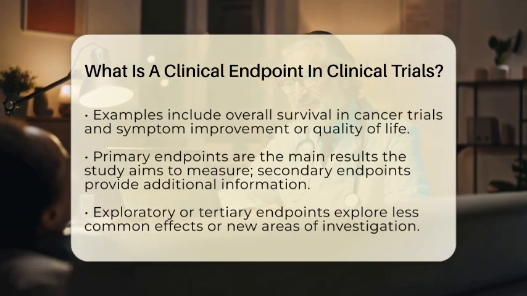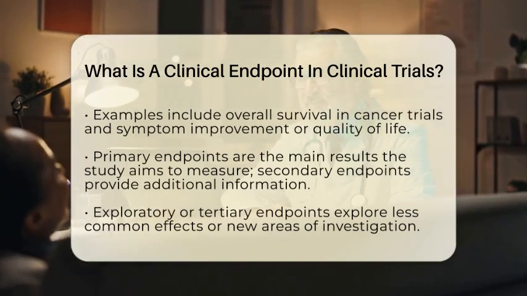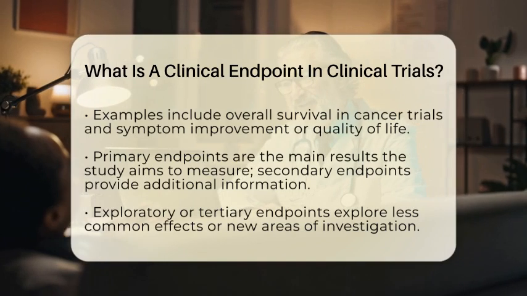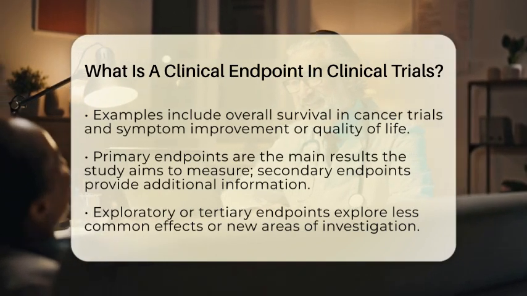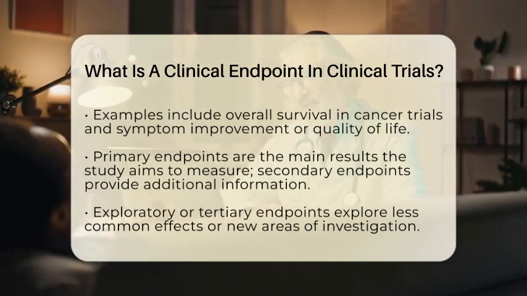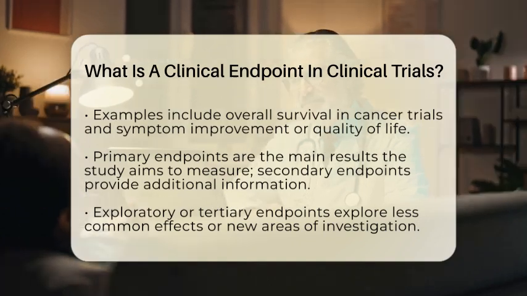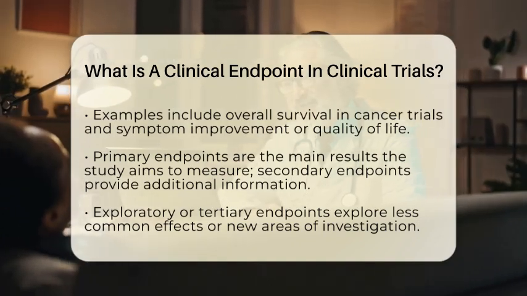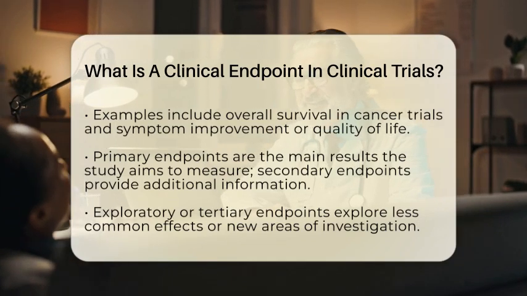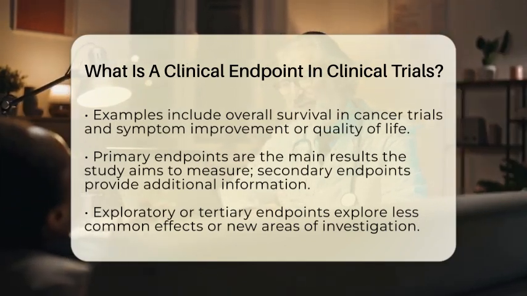There are different kinds of endpoints used in trials. The main ones are called primary endpoints. These are the most important results the study aims to measure. They decide if the treatment works or not. Secondary endpoints give extra details. They might look at how well patients can do daily activities or how they feel emotionally.